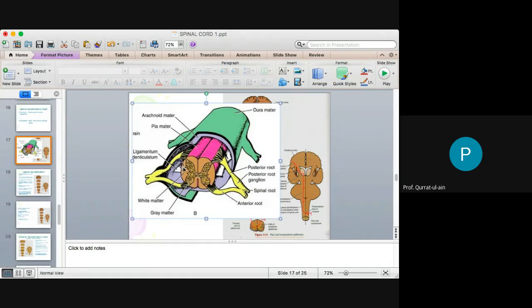So they are separate fibers and they're moving in separate columns, right? They will move in the anterior white column as the anterior spinothalamic tract, and this will move as the lateral spinothalamic tract, and both are ascending. Both are ascending and moving like this, and they're very close to each other.